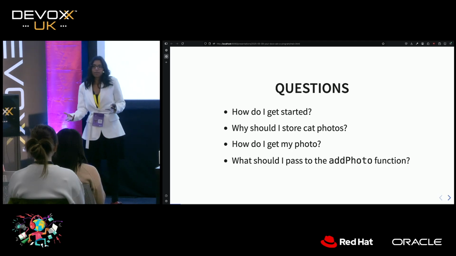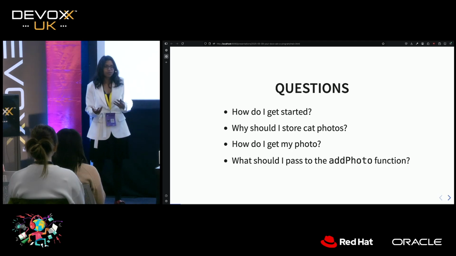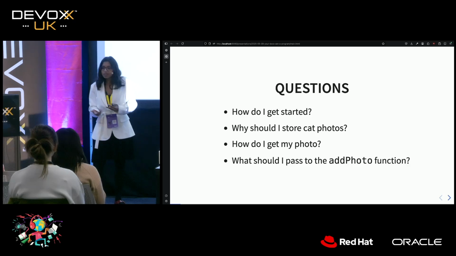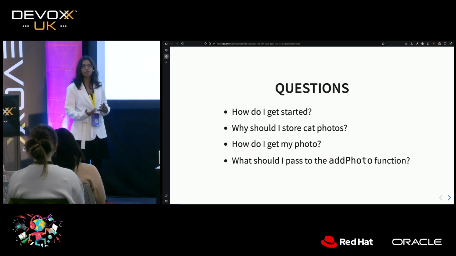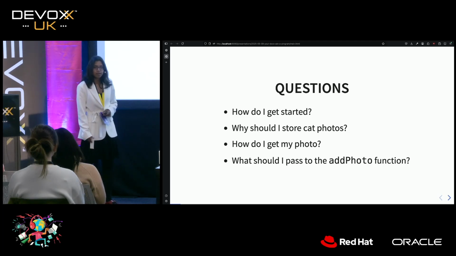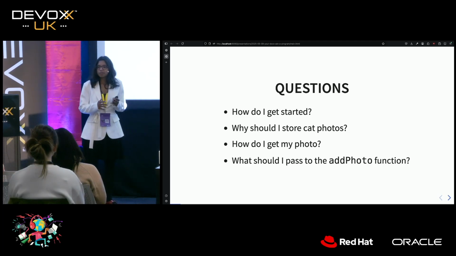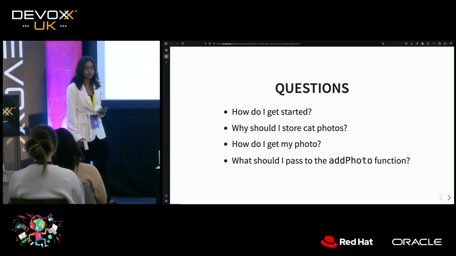Now, since you only have a few friends and they're right in front of you, you can just speak to them. You can answer their questions by sitting down, showing them the ropes, showing them how you use the cat photo library. But soon, cat photos become really popular, and everybody else is using your library.